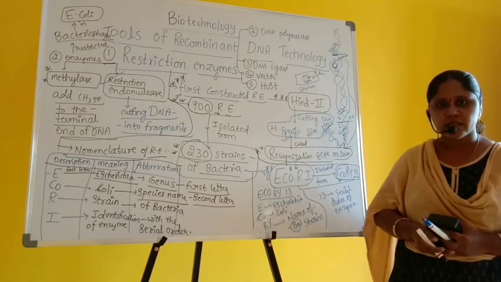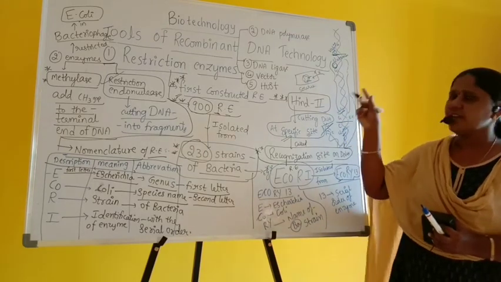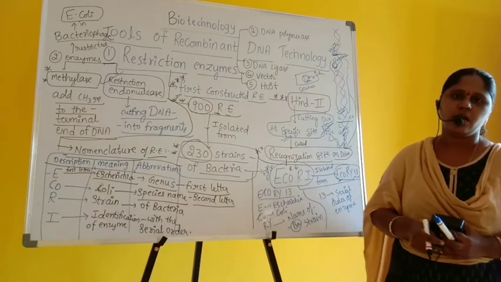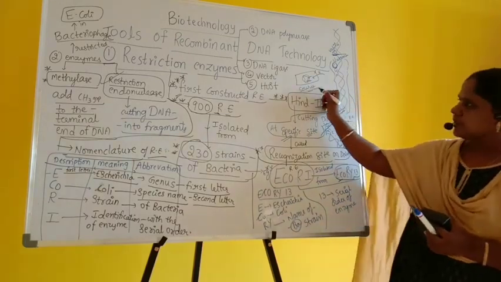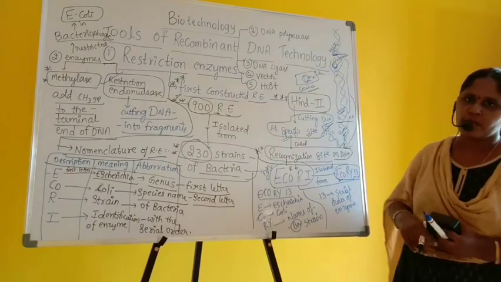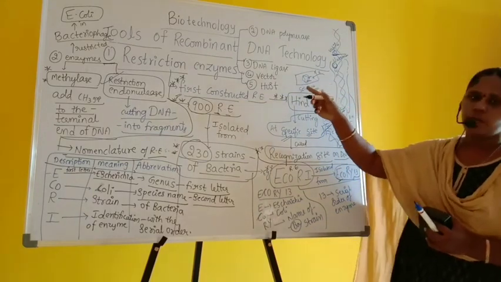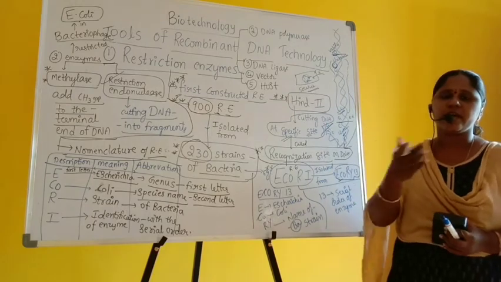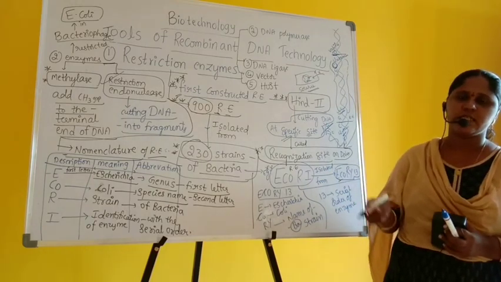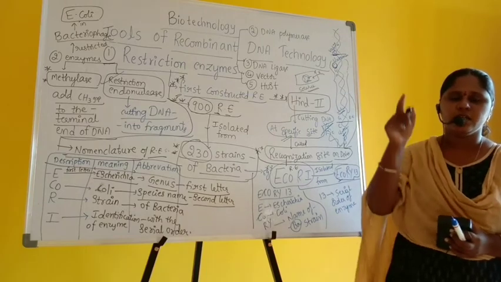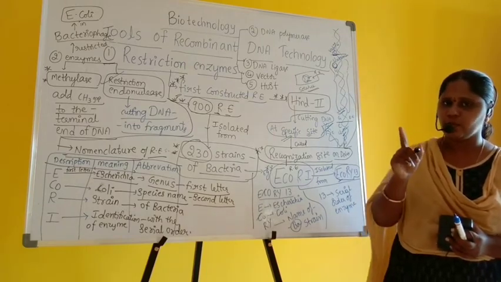What is the first step? We need to identify where the desired DNA is present. I want a particular desirable character. This is the source organism, maybe the source bacteria. In this total genome, where are the genes which I am in need of? That is identification, searching of the desired genes on a DNA, which is very important and the first most step.